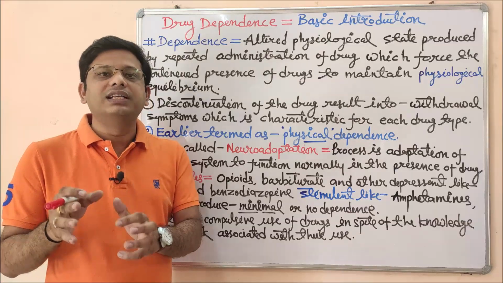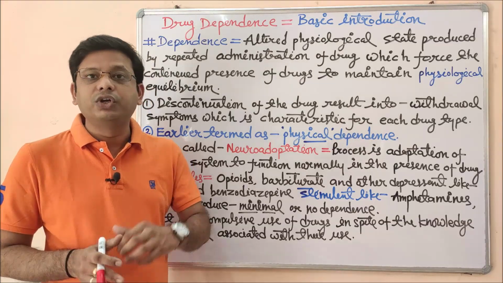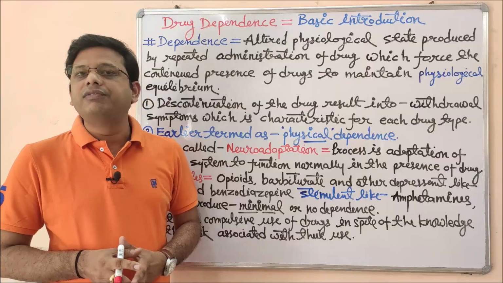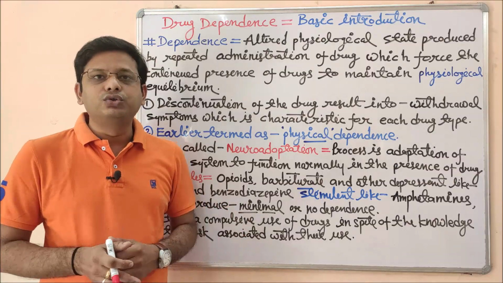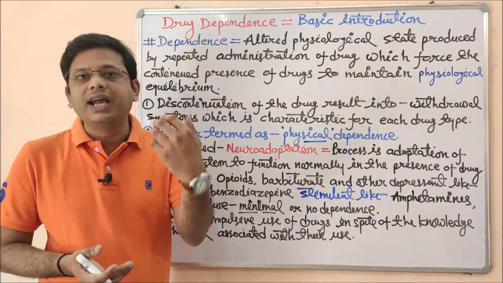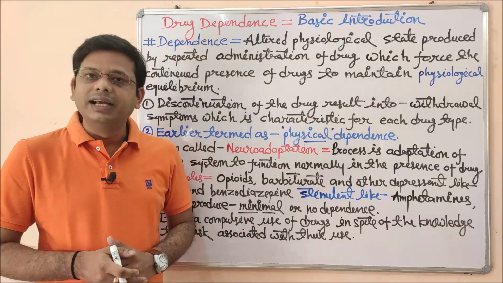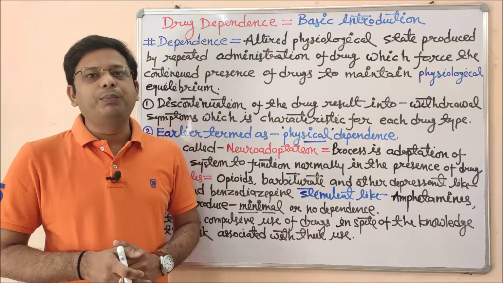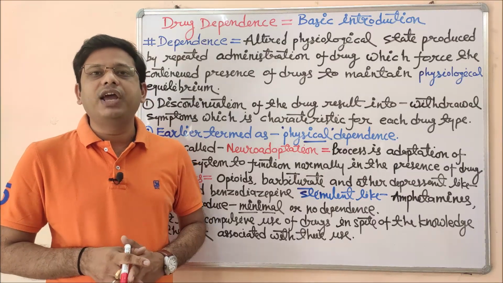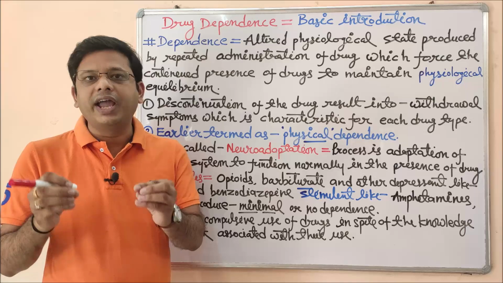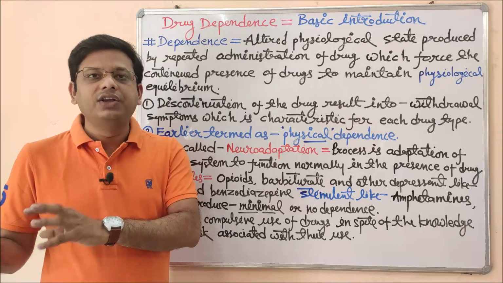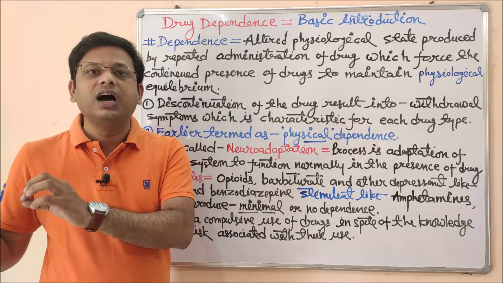And if someone discontinues the utilization of that drug, he or she will feel that I am not able to do so, I will not be able to do any kind of activity without that drug. That situation, those circumstances, is simply termed drug dependence. In drug addiction, we have seen that a particular person is dependent on a drug to act accordingly, or to do something which they used to do in earlier cases.